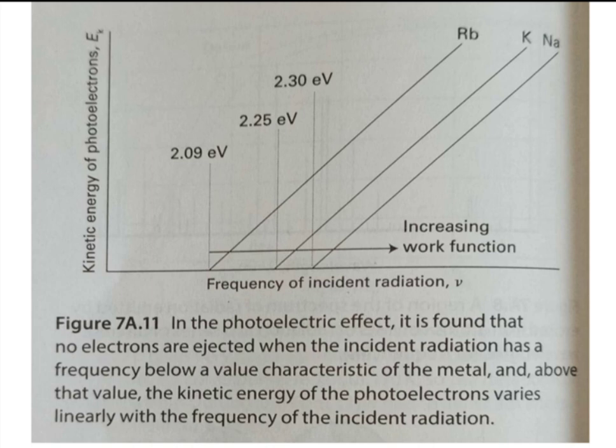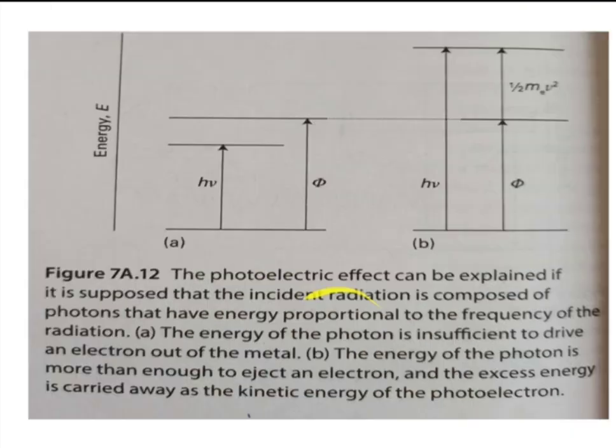And this observation strongly suggests that the photoelectric effect depends on the ejection of an electron when it is involved in a collision with a particle-like projectile that carries enough energy to eject the electron from the metal. And this is the diagram which shows the h nu and phi. H nu is the energy of the incident photon and phi is the energy of the ejected photoelectron. So, simply on the y-axis there is energy.